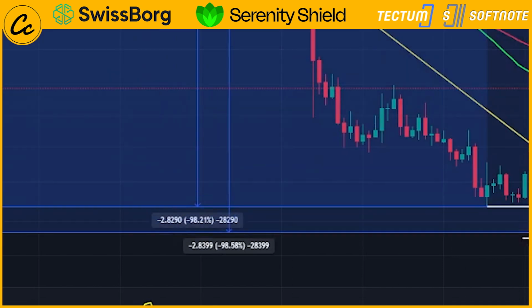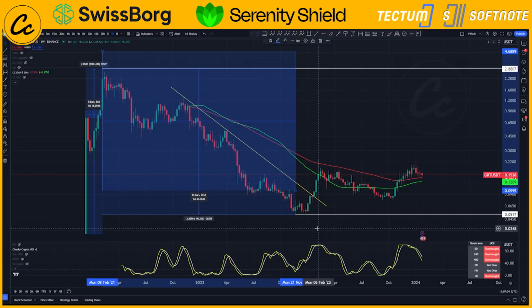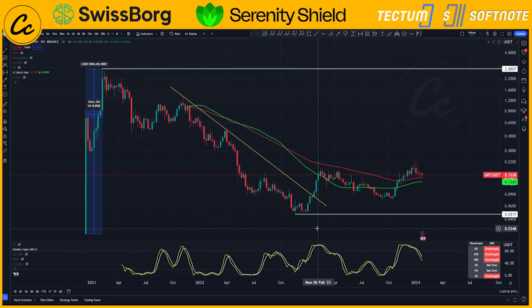98.21% the graph has fallen. This of course took 651 days to do so. So we have seen a fantastic drop in price. From that high of $2.88, we have seen it slip down to 5.1 cents. Is a return to its all-time high likely? I think it's too early to really be judging that.